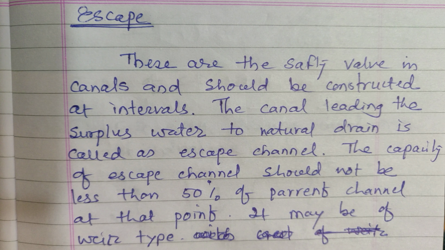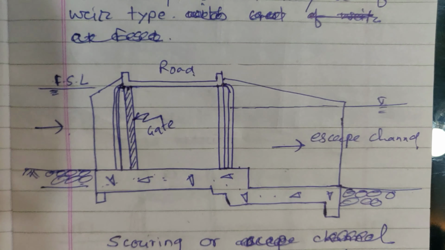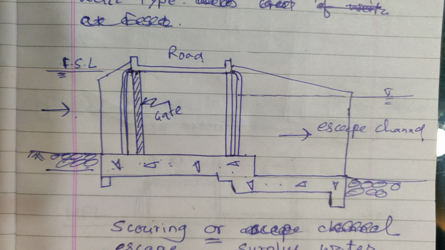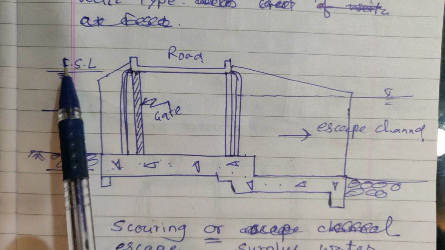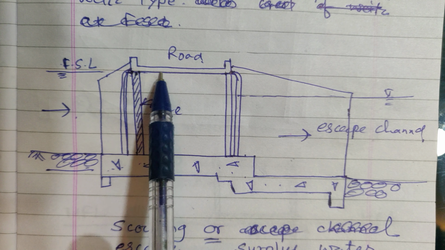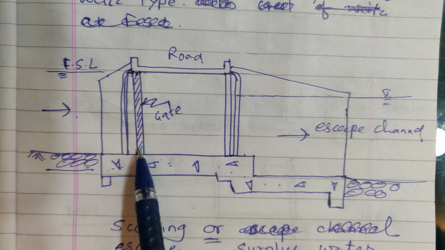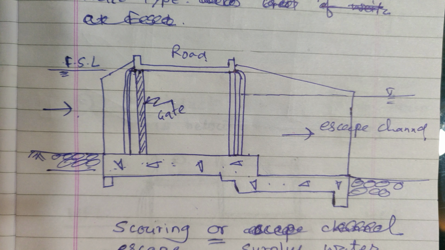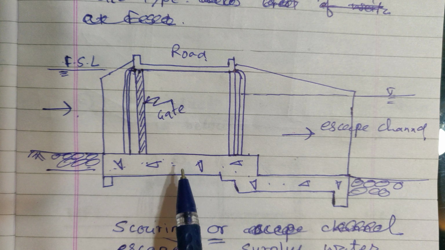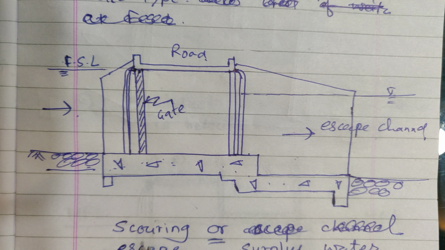It may be weir type. Now we see this figure. Here this is FSL and this is a gate. The purpose of the escape may be scouring, or a scouring escape.